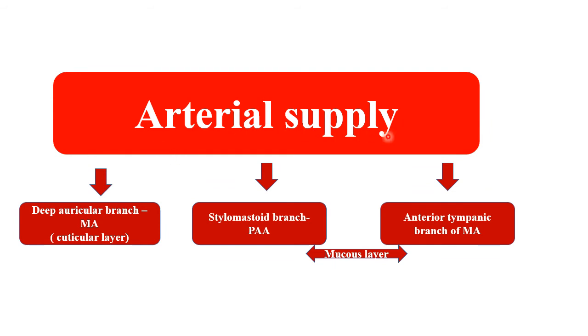Coming to the arterial supply, it is supplied by three arteries. One is the deep auricular branch of the maxillary artery, which supplies the cuticular layer, whereas the stylomastoid branch of the posterior auricular artery and the anterior tympanic branch of the maxillary artery both supply the mucous layer.